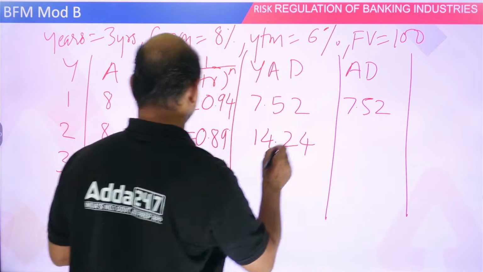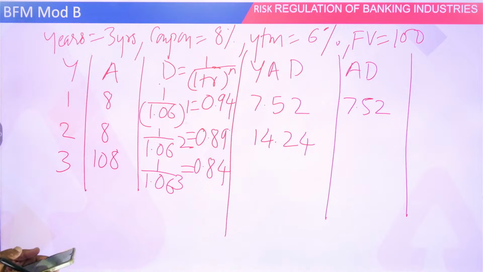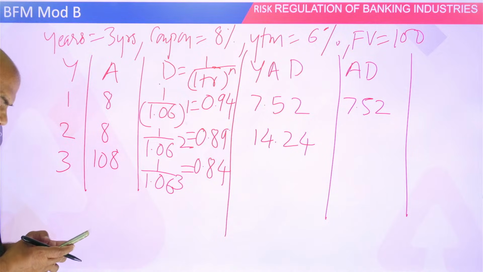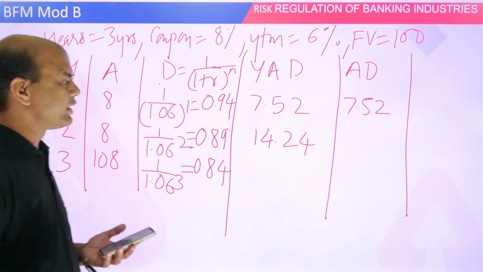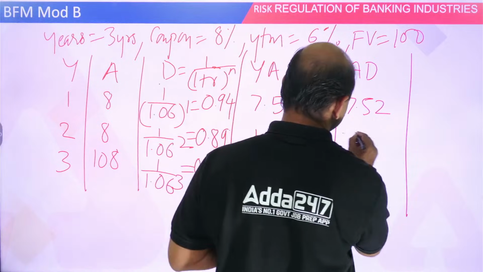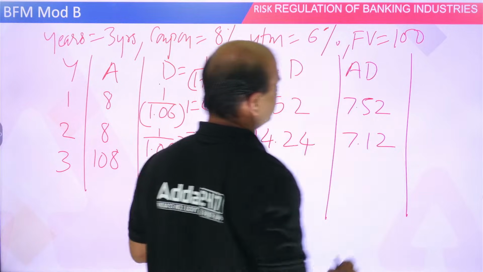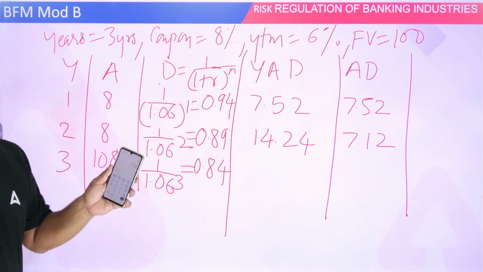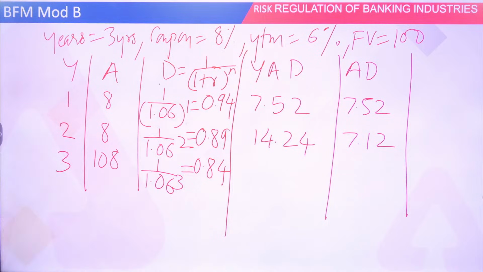And this is 8 into 0.89, 7.12. Okay, AD and YAD both you have to do.